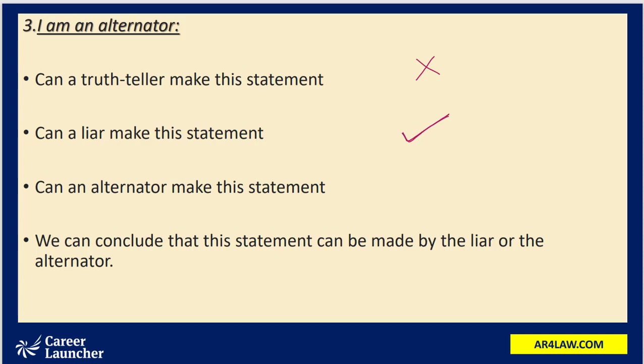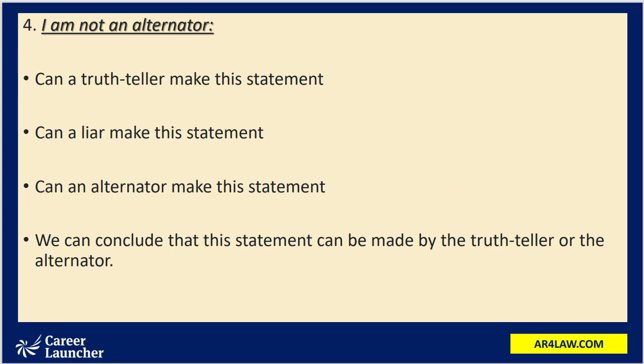Can an alternator give the statement? Yes, when he's speaking truth. An alternator can say "I am an alternator." So this particular statement can be made by a liar or an alternator. Next: "I am not an alternator."